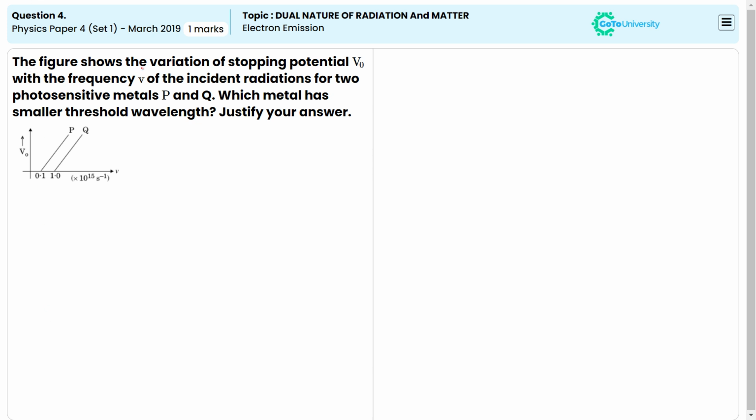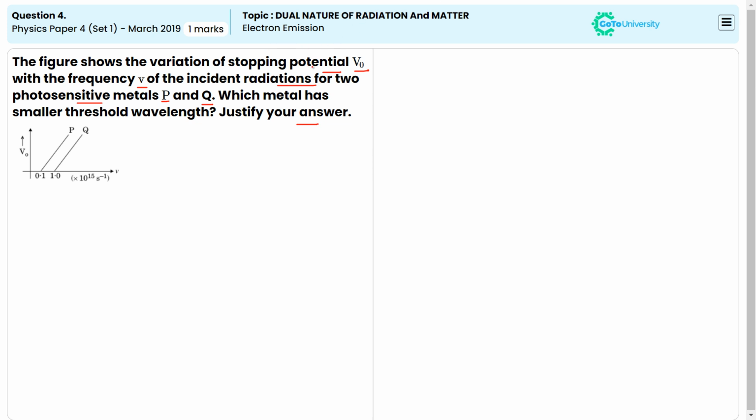The figure shows the variations of stopping potential V0 with the frequency V of the incident radiations for two photosensitive metals P and Q. Which metal has a smaller threshold wavelength? Justify your answer.